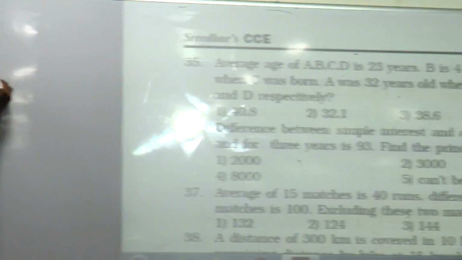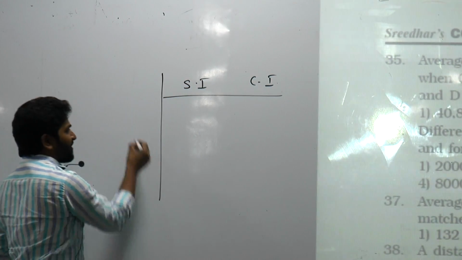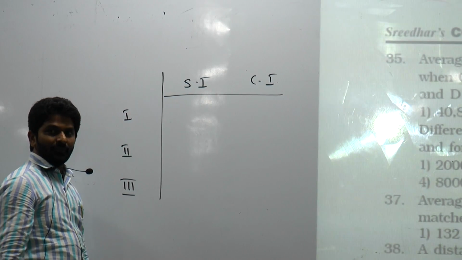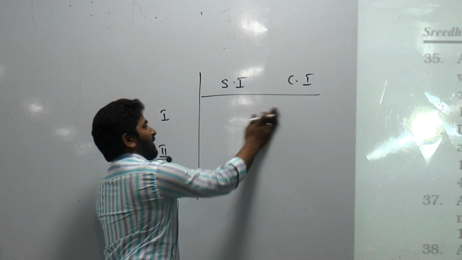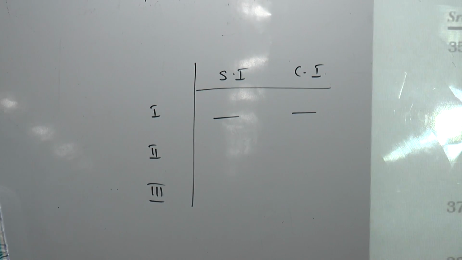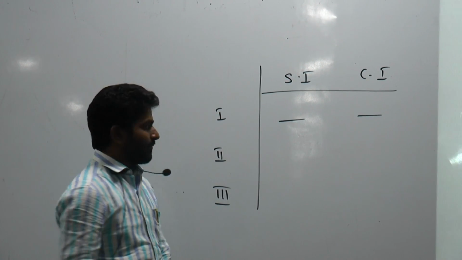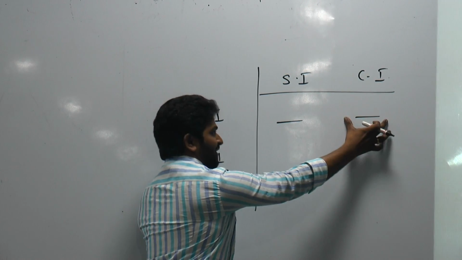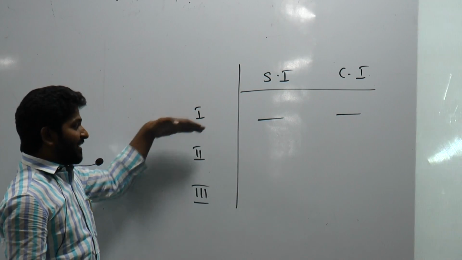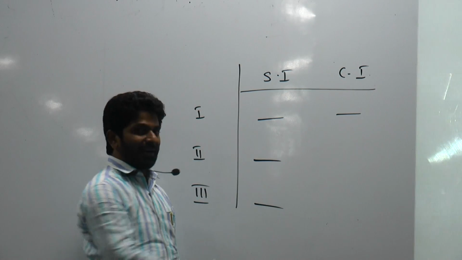Let me write simple interest here and compound interest here. And this is first year interest, second year interest, third year interest. Will there be any difference between simple interest and compound interest for the first year? So these underlying values are same, right? So whatever I write here, I must write the same number here. Will there be any difference between simple interest for the first year, second year, third year? No. So the same number I must write here.